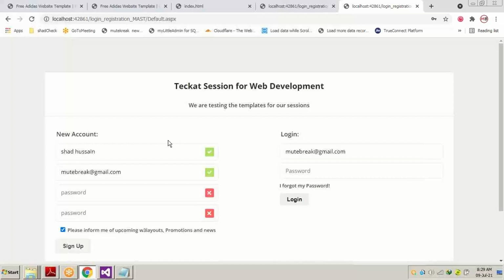If somebody asks me to make a project in a week, and I sit to design this entire form with the CSS and everything, I need to do much more R&D and experiments, which will require time, effort, and my presence in front of the system.